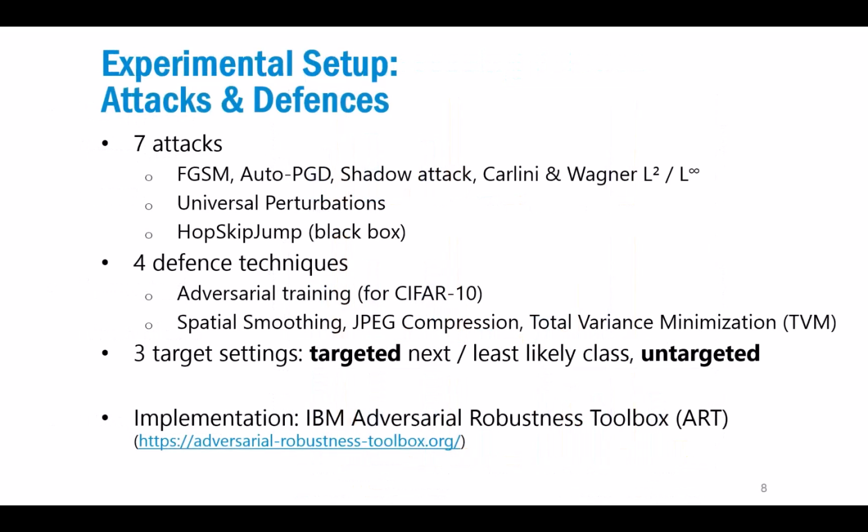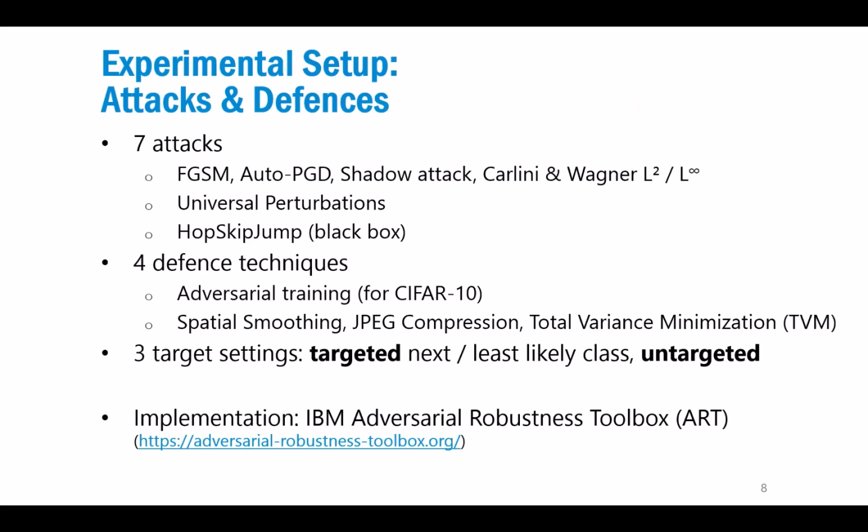We applied 4 different types of defenses. On the one hand, adversarial training. This was mostly done for CIFAR-10 for performance reasons, because it's quite time-consuming to retrain ImageNet. And then we use different types of pre-processing methods that pre-process the input. So we use spatial smoothing, JPEG compression, and total variance minimization.